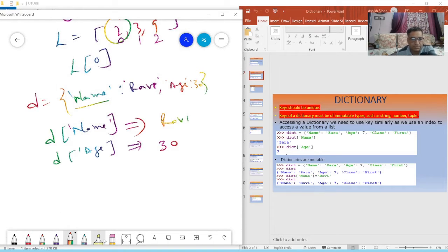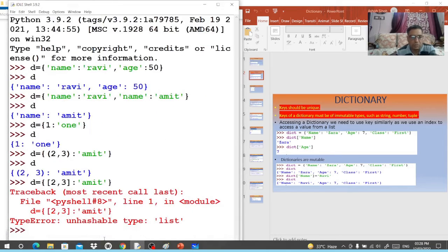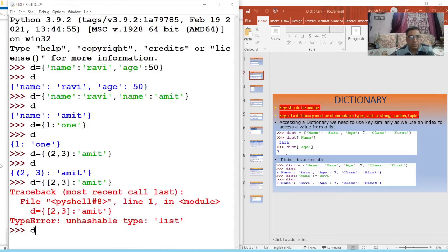Let's see this practically. Suppose I create a dictionary d equal to name: Ravi, comma, one more, class: he is in class 12, comma, age: his age.